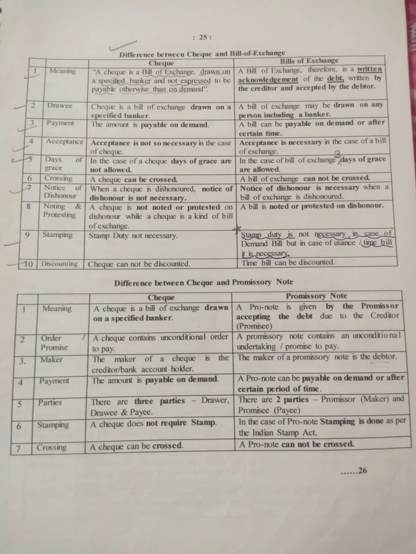Now stamping. Let's see in which stamping is necessary and in which it is not. So in the case of check, the stamp duty is not necessary. We know we usually see a check, and we do not put stamp duty on a check. But in case of bill of exchange, the stamp duty is not necessary in the case of demand bill, but it is necessary in time bill. So in a demand bill it is not compulsory, but it is compulsory in what? It is compulsory in the time bill. Now discounting: a check cannot be discounted.